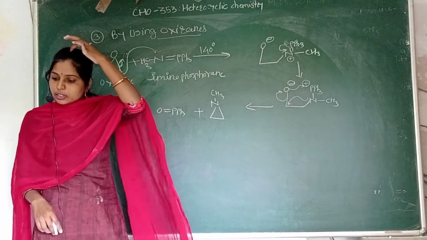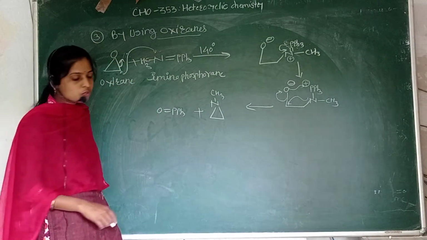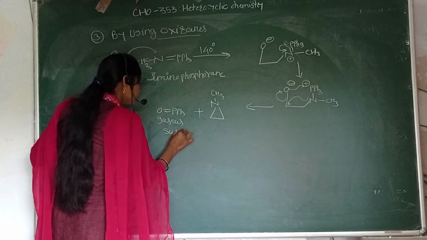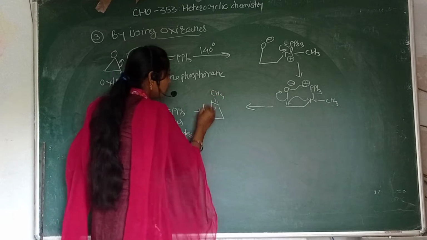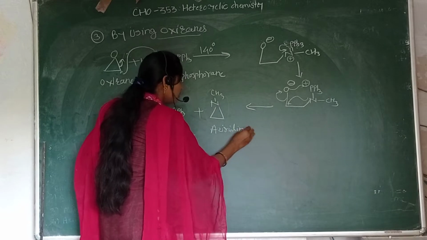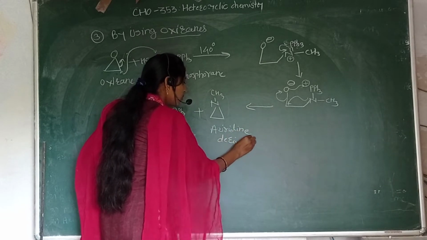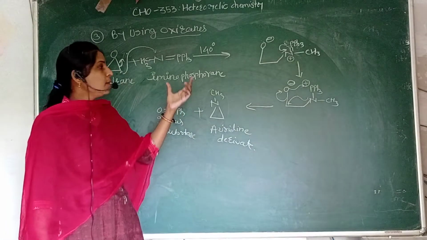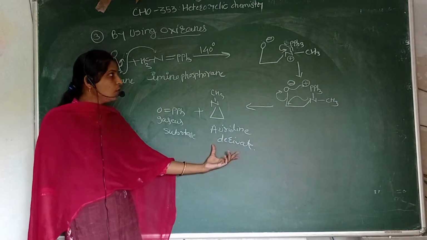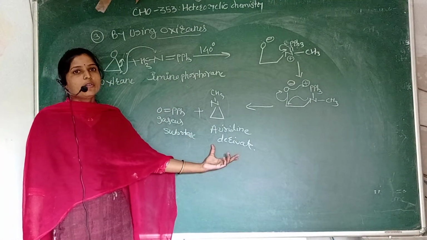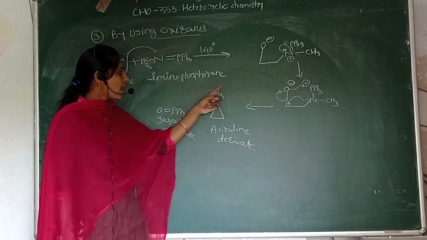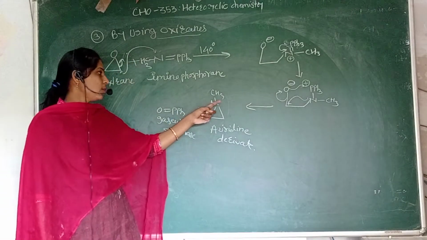This is the gaseous substance and this is the aziridine derivative. So by using oxirane in presence of iminophosphorane at 140 degrees Celsius, we get the aziridine derivative in presence of moisture with absence of any solvent. This is the final structure of the aziridine derivative. This aziridine ring can be substituted by a methyl group.